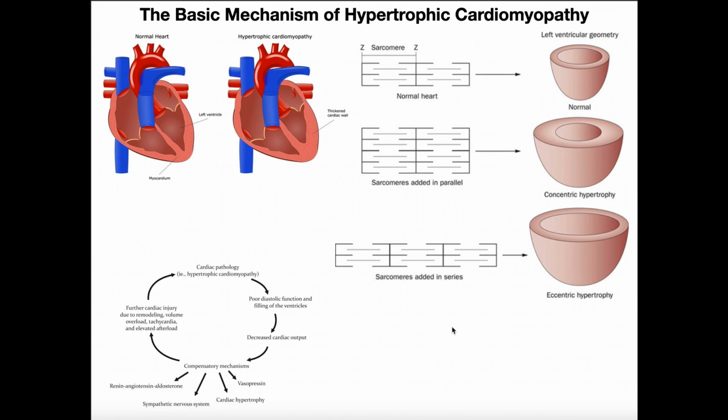In this video, we're going to discuss the basic mechanism of hypertrophic cardiomyopathy. Hypertrophic cardiomyopathy can actually manifest in a couple of different ways. One is a more genetic cause, and it can also be caused by poor lifestyle choices over time. Either way, it leads to a thickening of the heart wall itself, and that causes problems. We're going to talk about those briefly in this video.